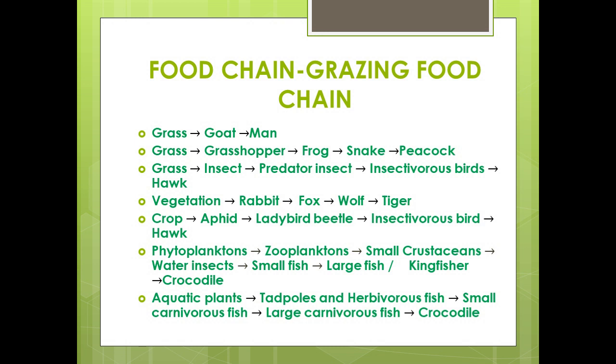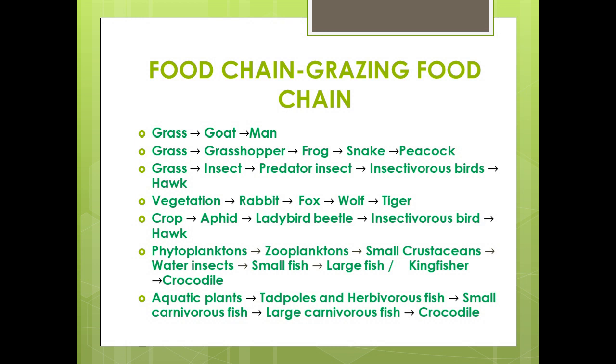Now let us look at some examples of terrestrial food chains. Grass, goat, to man. Or grass is eaten by grasshopper, grasshopper by frog, frog by snake, and snake by the peacock. Another example would be grass to insects, insects to predatory insects, insectivorous birds and the hawk. Vegetation, it could be grass or a leaf or a plant, is eaten by a rabbit. Rabbit is eaten by a fox, fox is eaten by a wolf, and wolf is eaten by a tiger.